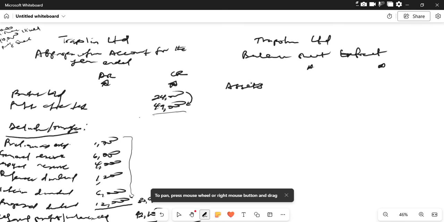We don't have fixed assets mentioned, because this is just an extract.